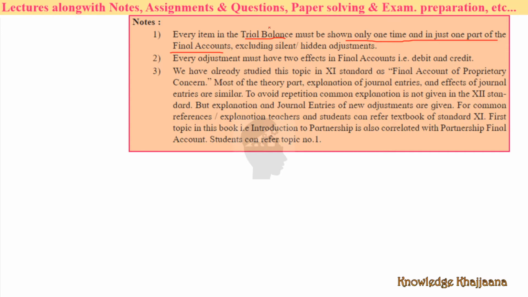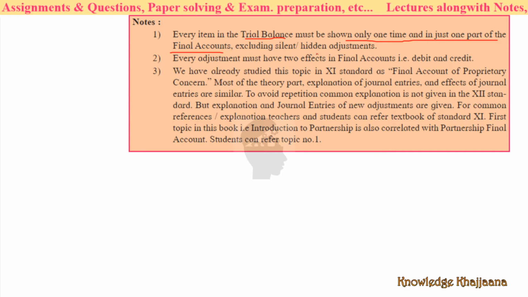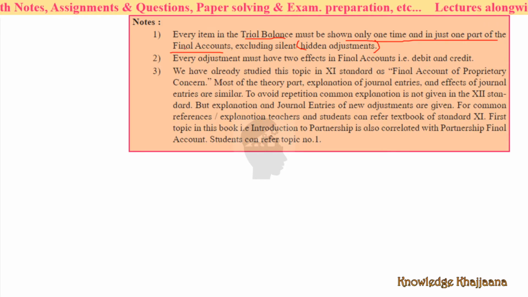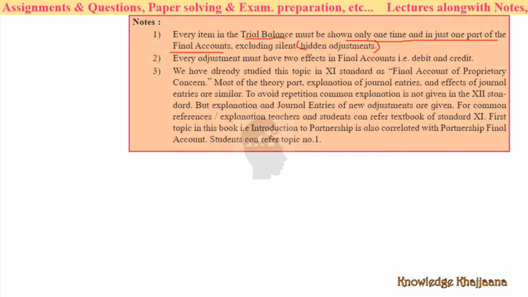Whatever is given in the trial balance, excluding silent or hidden adjustments, means excluding. For the hidden adjustments, there can be double entries. But whatever is given in the trial balance, there should be only one entry and only in one part of the final account. This is the rule. Every adjustment must have two effects in final accounts, that is, a debit effect and a credit effect.